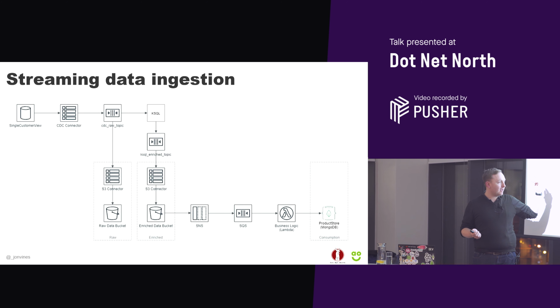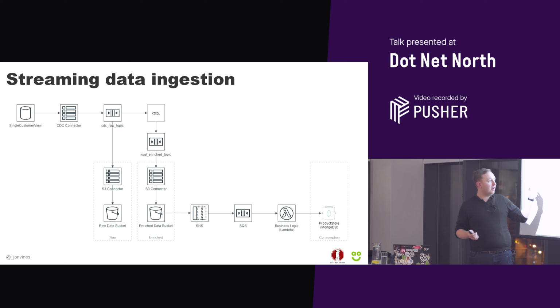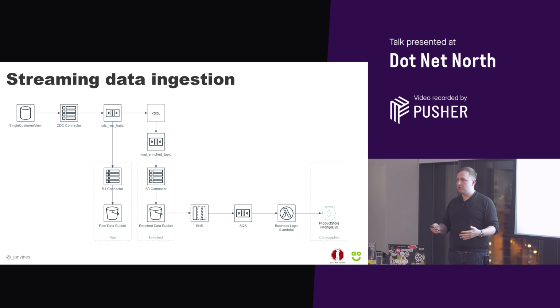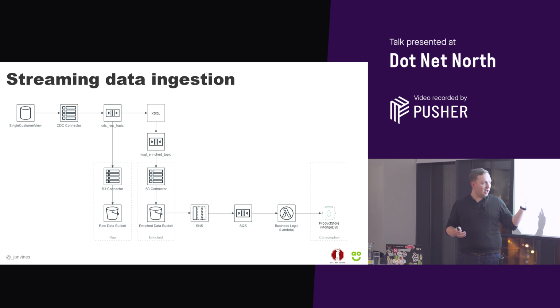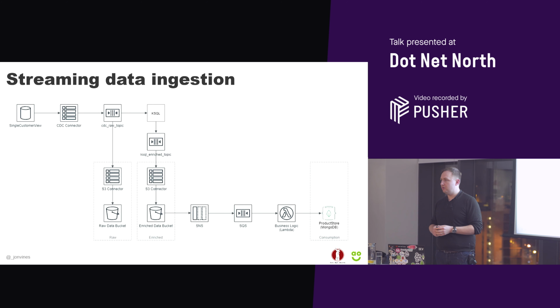All that data gets serialized into Avro, which then gets stored in these buckets down here. When that data ends up in those buckets, we're triggering Lambdas again via SNS and SQS to do some business logic on those.